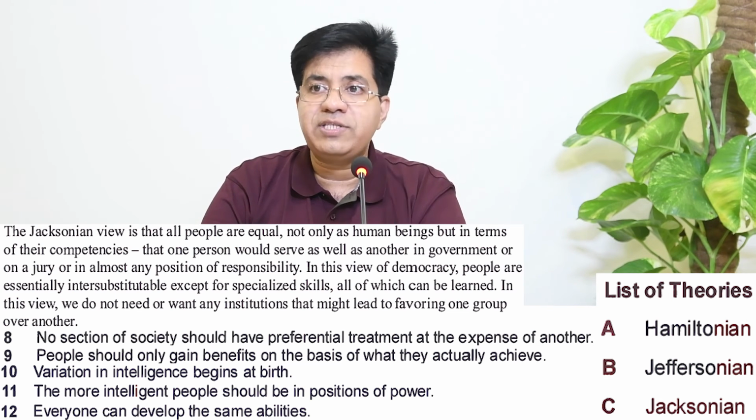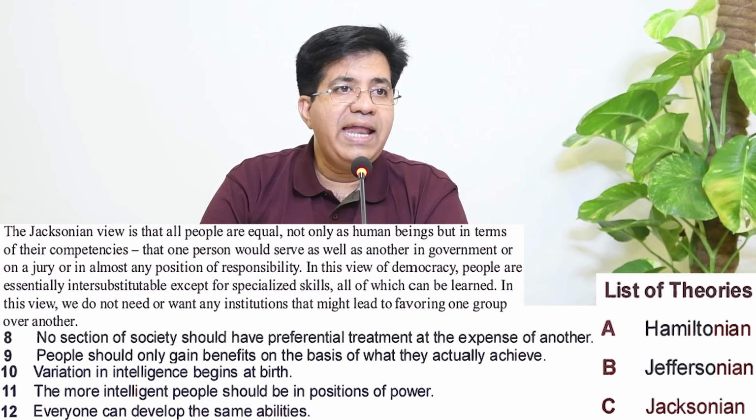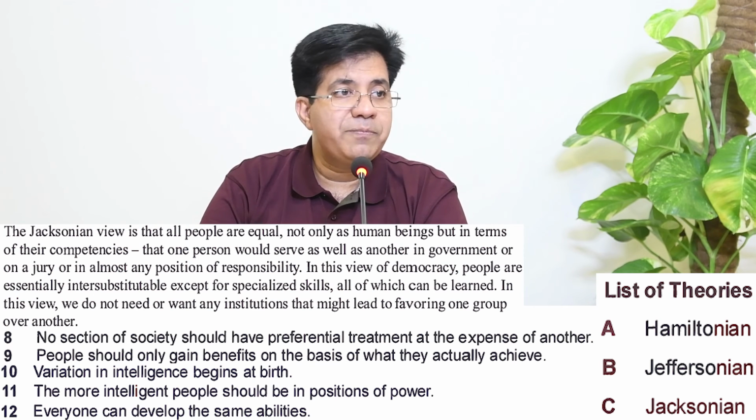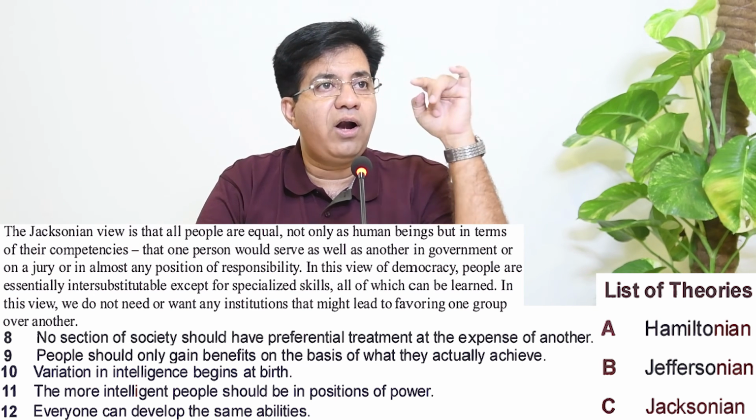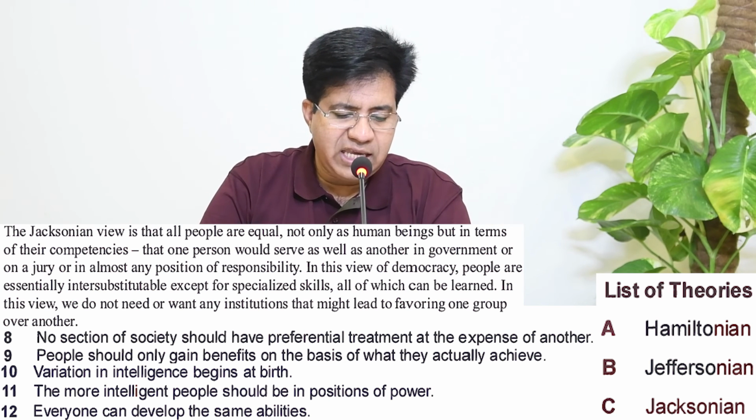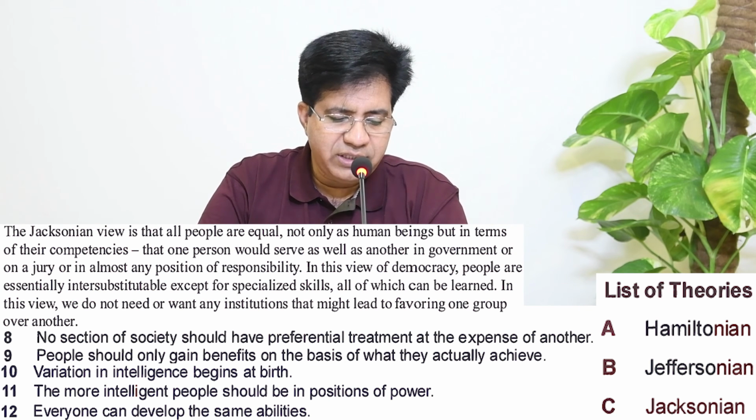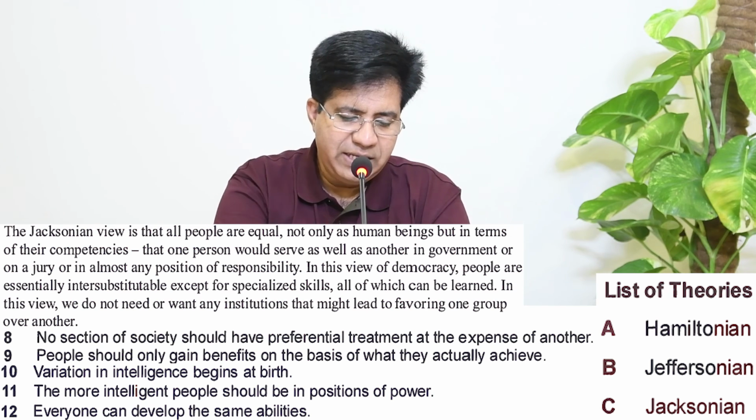What is the word for no section of society? Any institution. They use the word institution for section of society. So the answer for this question is C. Got it? And by the way, if you're left with two questions, if you've done the first ones wisely, then blindly you can do that as well. Okay.